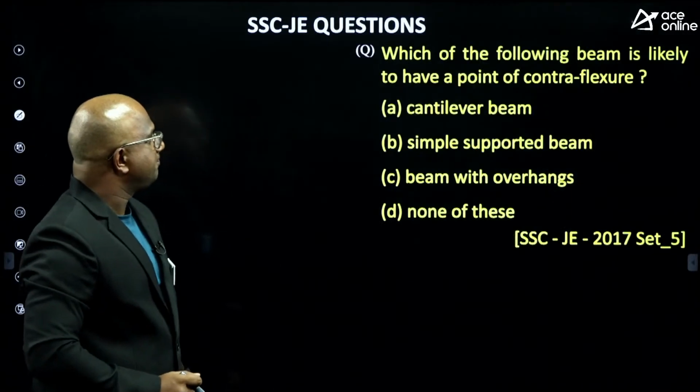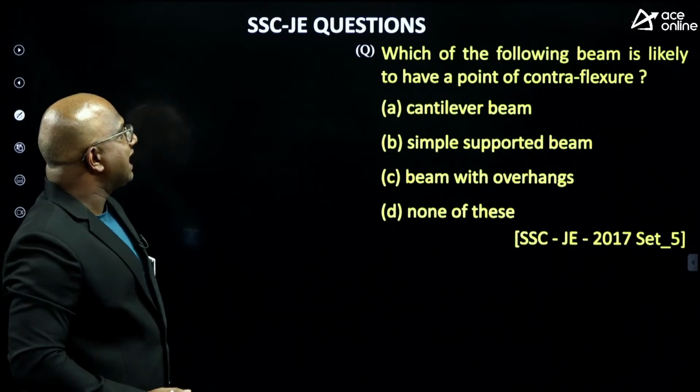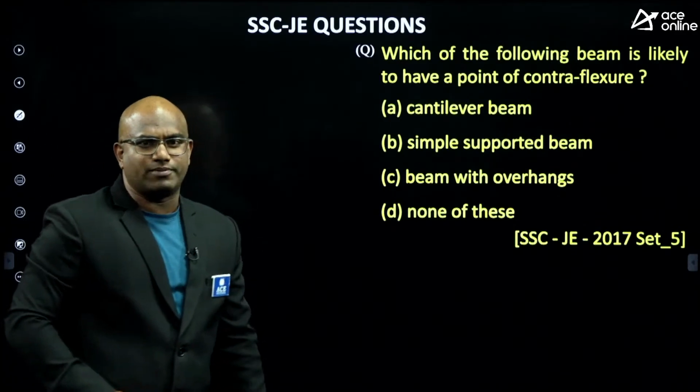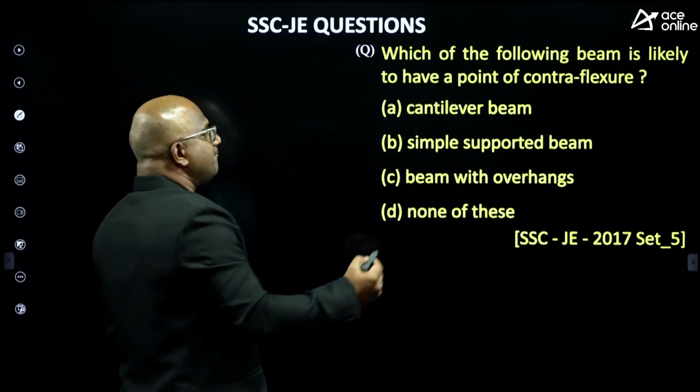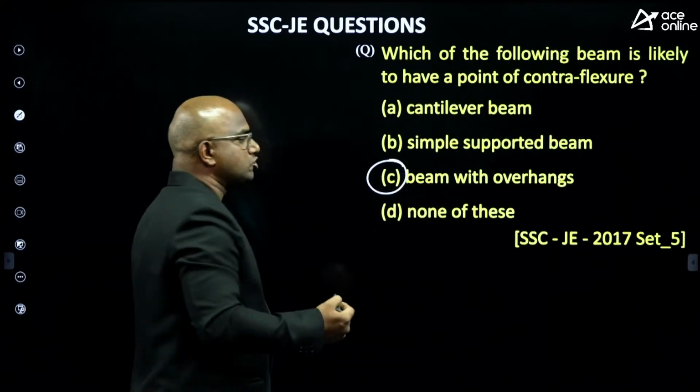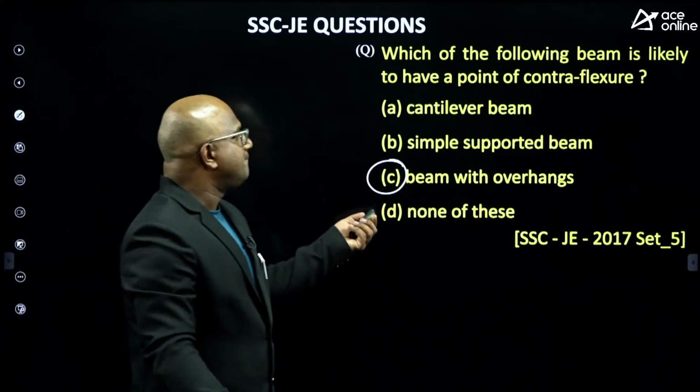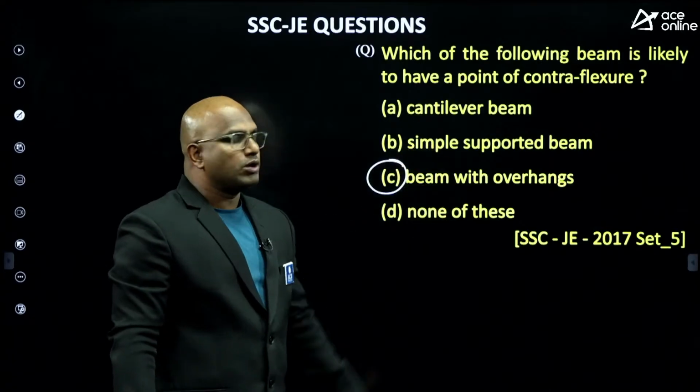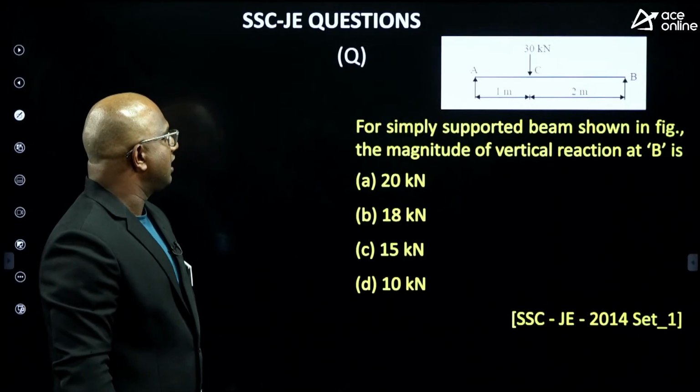Okay. Now, which of the following beams is likely to have a point of contraflexion? Generally, guys, beams with overhangs, while you are solving the problem you get the idea. Simply supported beams will never have a point of contraflexion.